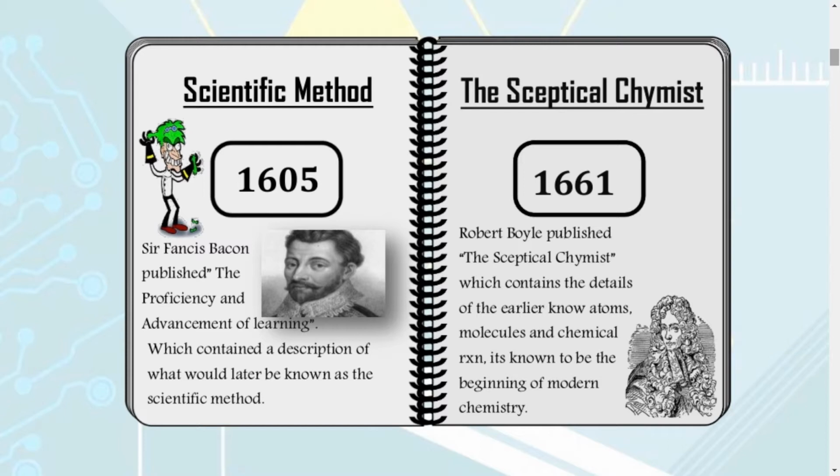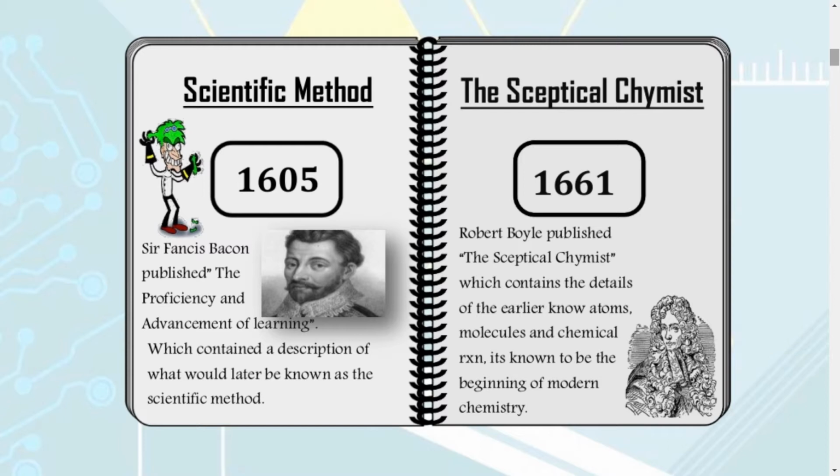And why are we discussing him? Because the arrangement of elements and the properties of learning should be in this way, the path shown by this person. Then afterwards, in 1661, Robert Boyle also started inventing so many things, children. Robert Boyle published The Skeptical Chemist, which contains the details of the earlier known atoms, molecules and chemical reactions. It is known to be the beginning of modern chemistry.